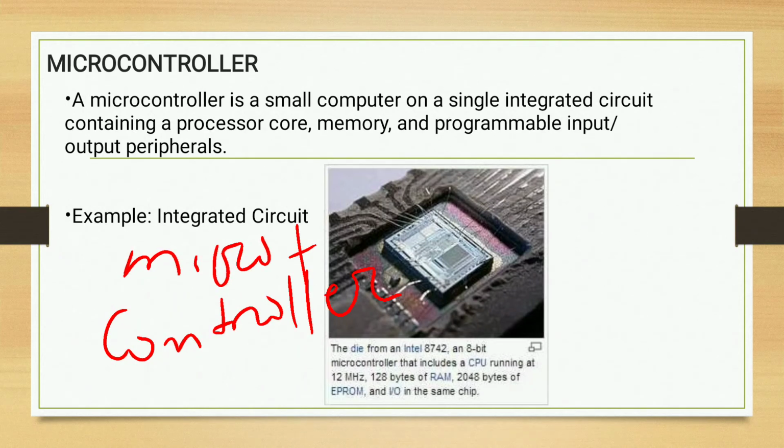Micro means very small in size and controller means having the ability to control machines or gadgets.